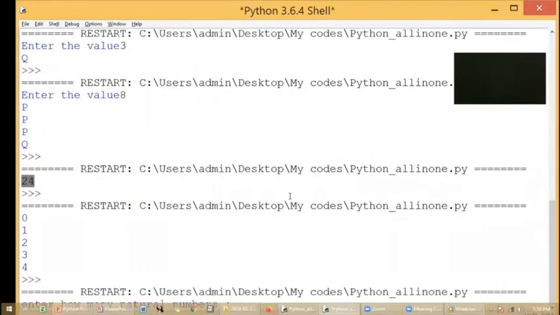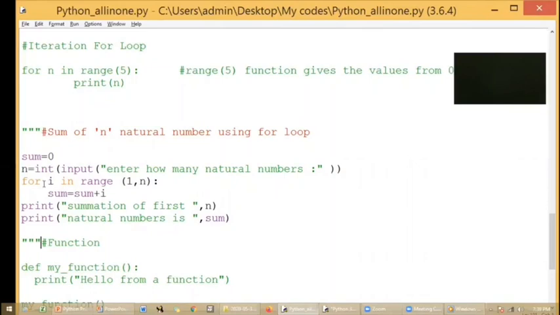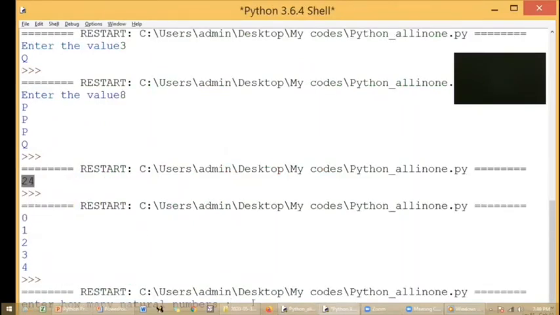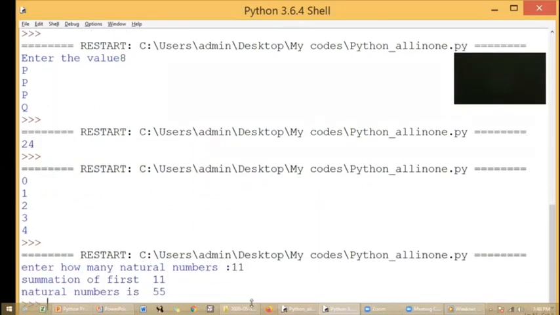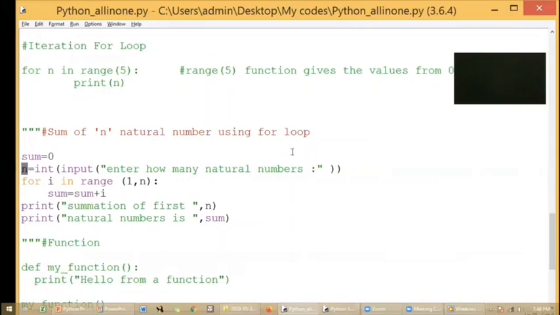See, the code says for i in range of 1 to n. Okay. So if I want to print the sum of 10 natural numbers, then remember I have to give the n value as 11. Then only this range function will consider 1 to 10 within the loop. So I'm going to give the input value as 11. The output I will be getting is 55. It is the sum of 10 natural numbers, right from 1. Okay, this is how I'll be dealing with for loop.